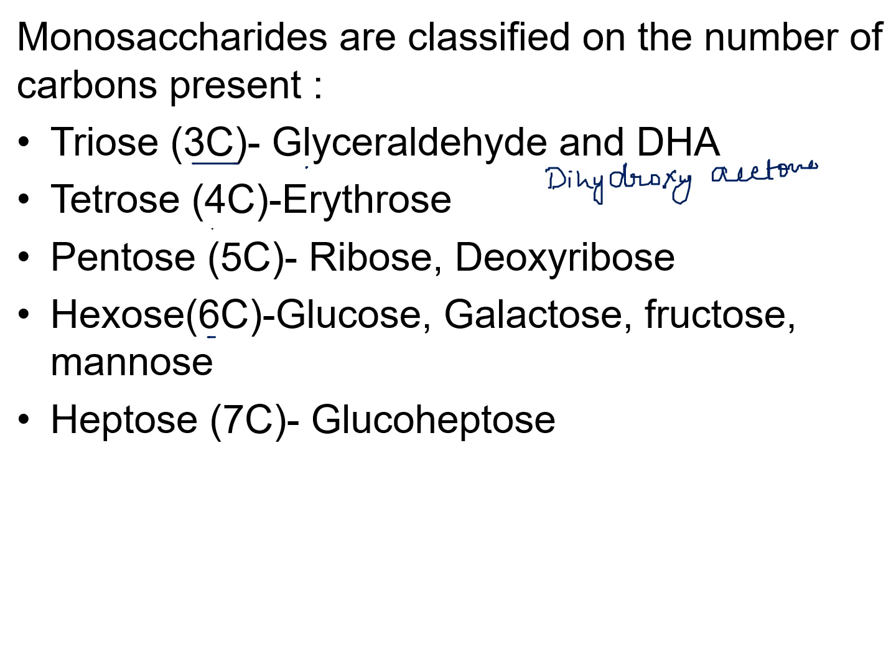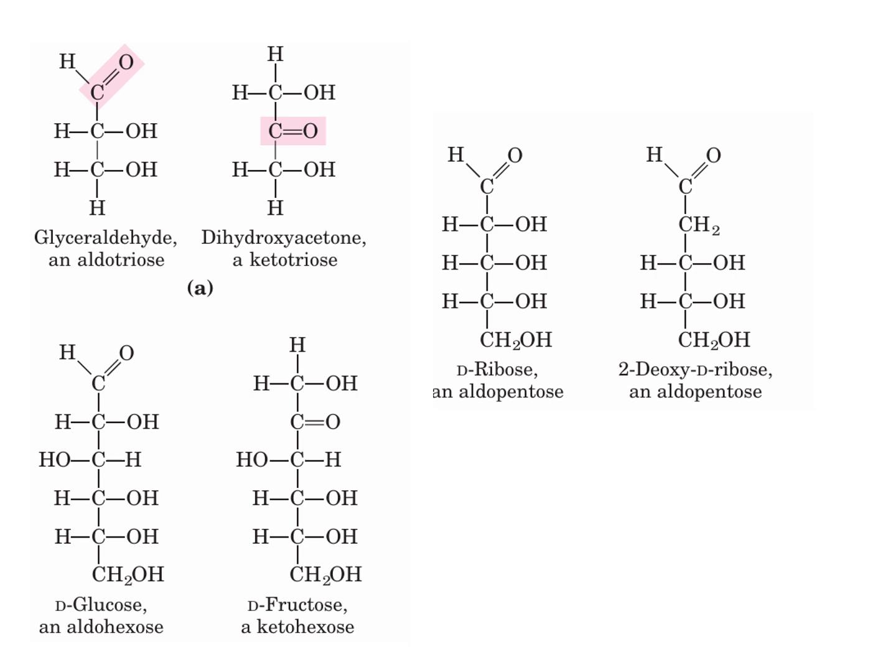Tetrose has 4 carbons, tetra means 4, example is erythrose. Pentose, penta means 5, having 5 carbons. Examples include ribose and deoxyribose, the sugars present in RNA and DNA. Hexose includes glucose, galactose, fructose, mannose. Hexa means 6, having 6 carbons. Heptose means having 7 carbons, example include glucose.